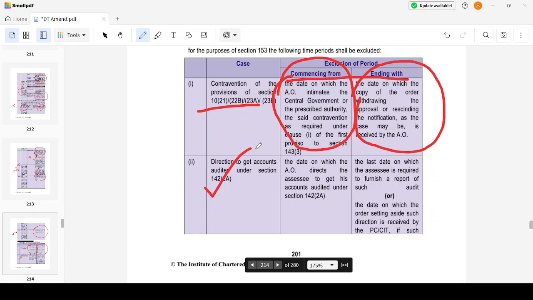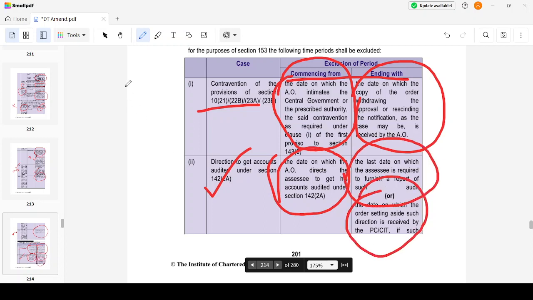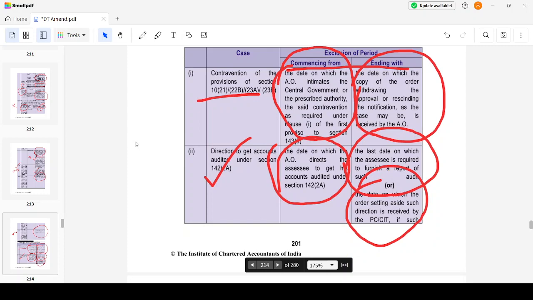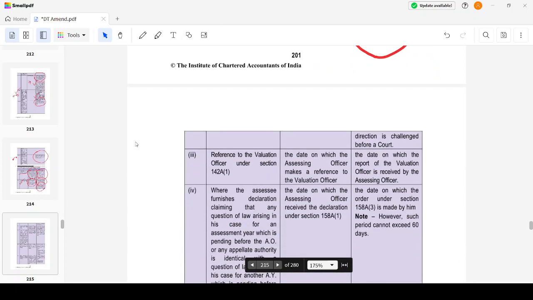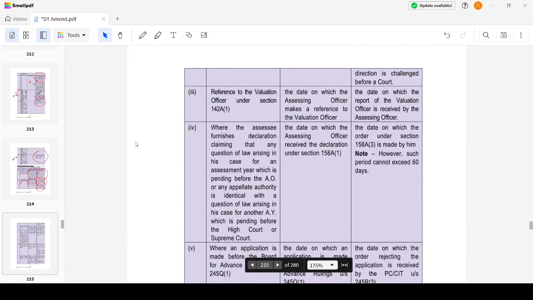Direction to get audited: the date on which the AO directs, from that date till the last date on which the assessee is required to furnish the audit report. Now, the date on which the order of setting aside was received. Okay, from the date I have intimated till the date I have received the audit report, that period will be excluded. Reference to valuation officer: the period starting from the date I make a reference to the valuation officer till the date of the report will be excluded.